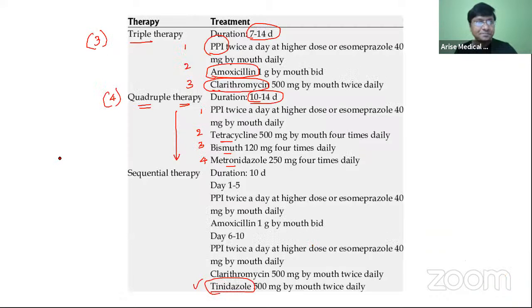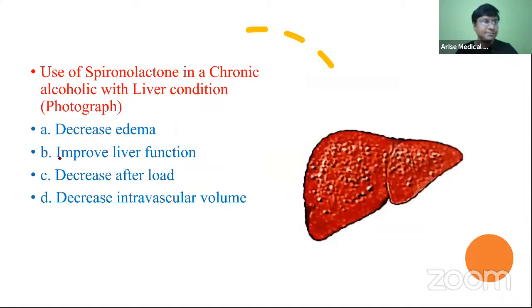Next. Yes, answer this question. Use of spironolactone in a chronic alcoholic with the liver condition shown in the photograph: decreases edema, improves liver function, decreases afterload, or decreases intravascular volume?